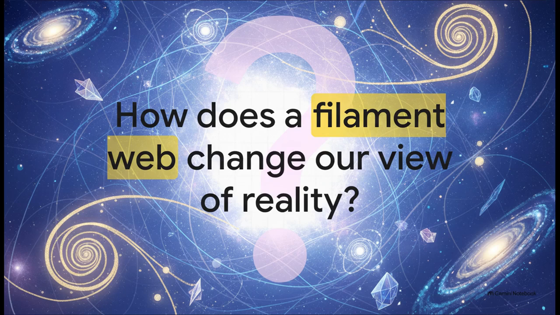We've covered a lot of ground today, moving from atomic Gaussian surfaces all the way out to the edges of the cosmos. So I want to leave you with this final provocative thought to ponder. If everything around us, from the tiniest atomic surface to the vast dark spaces between galaxies, is built on an interlaced web of filaments, and the light we use to see it all is just a spiral, what else about the fundamental nature of reality are we currently looking at completely upside down?